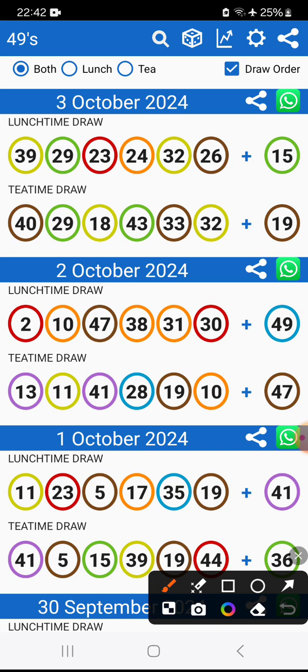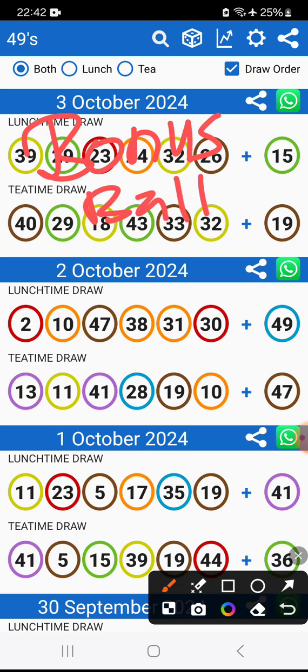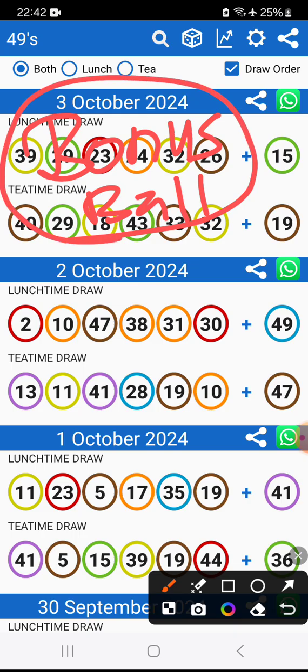I want to give you numbers for bonus ball tomorrow. Bonus ball. Okay, I want to show you something, guys. Possible bonus ball for tomorrow's throw. I'm going to give you the code that has those bonus balls.